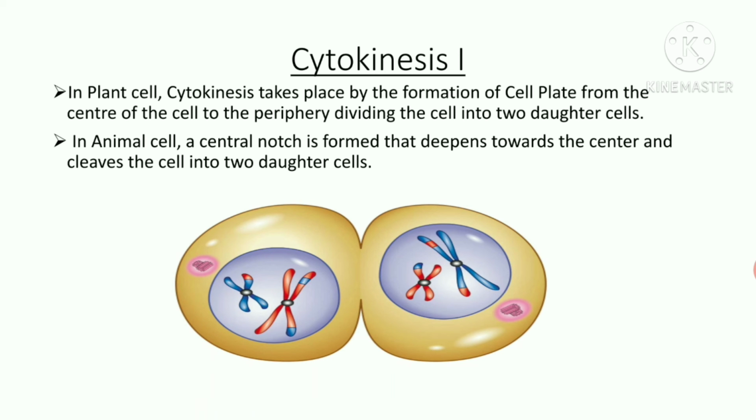Cytokinesis I. In plant cell, cytokinesis takes place by the formation of cell plate from the center of the cell to the periphery, dividing the cell into two daughter cells. In animal cell, a central notch is formed that deepens towards the center and divides the cell into two daughter cells.